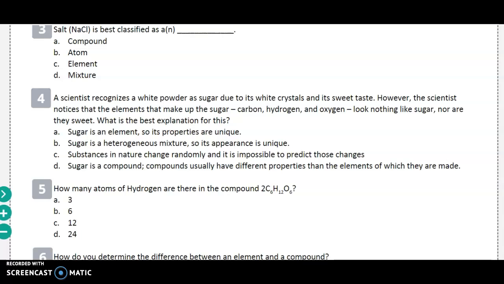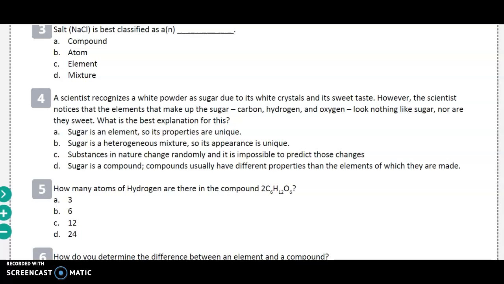Number 3. Salt, NaCl, is best classified as a compound, A, an atom, B, an element, C, a mixture, D.